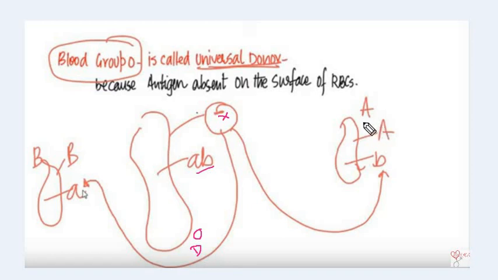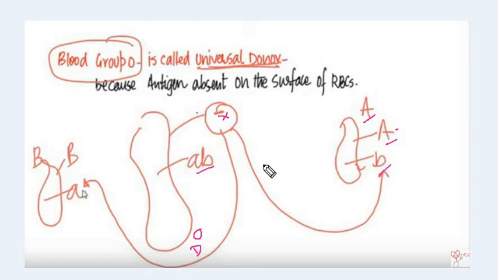Suppose the recipient is blood group A, that means antigen A and antibody B, and we know the antigen of the donor reacts with the antibody of the recipient. Here the antigen of the donor is absent, no antigen, and the recipient has antibody B, so it can be donated easily.